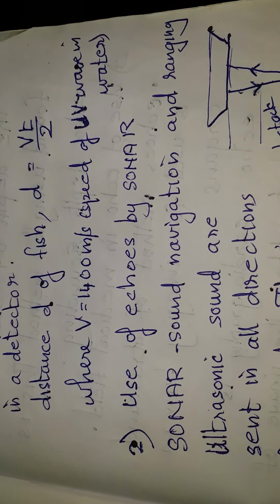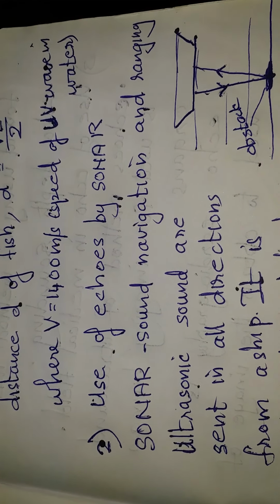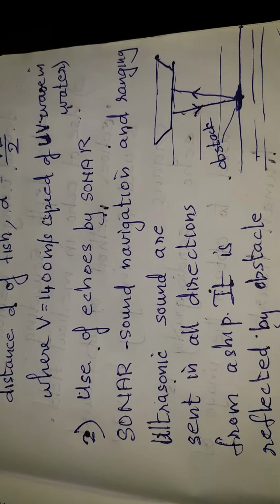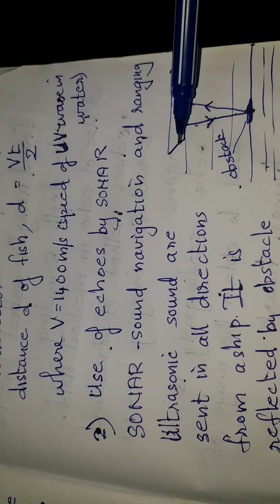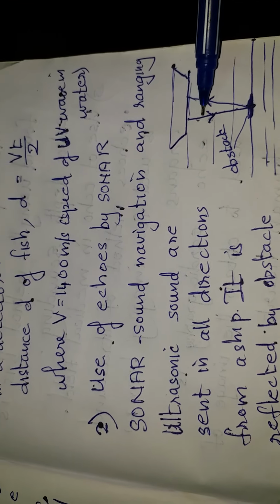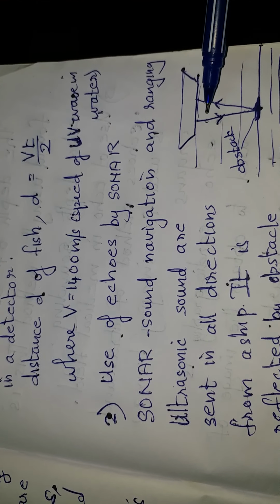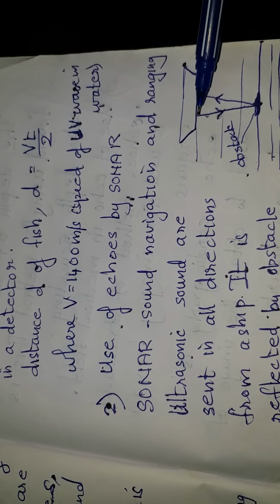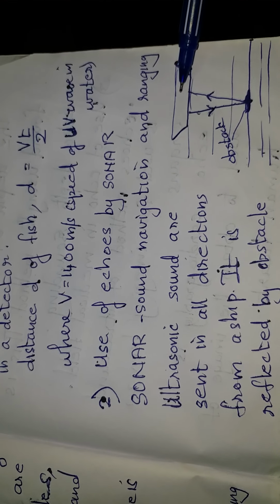Next, second use of echoes is by sonar. Sonar is sound navigation and ranging. Ships use these techniques. Here we have a ship. They produce ultrasonic sound which is propagated in all directions. If there is an obstacle or an enemy submarine here, these sound waves strike the obstacle and get reflected back.